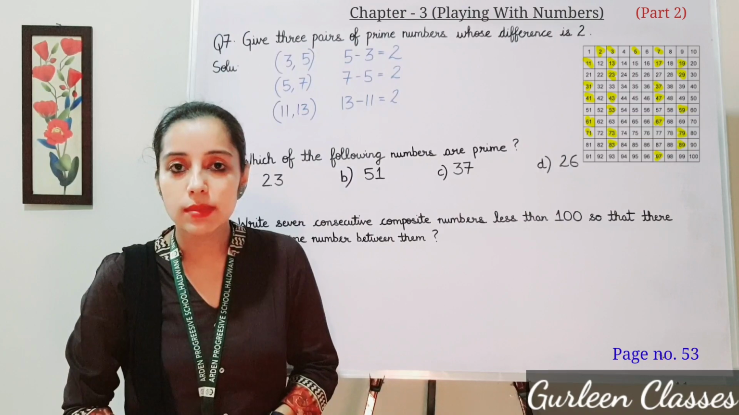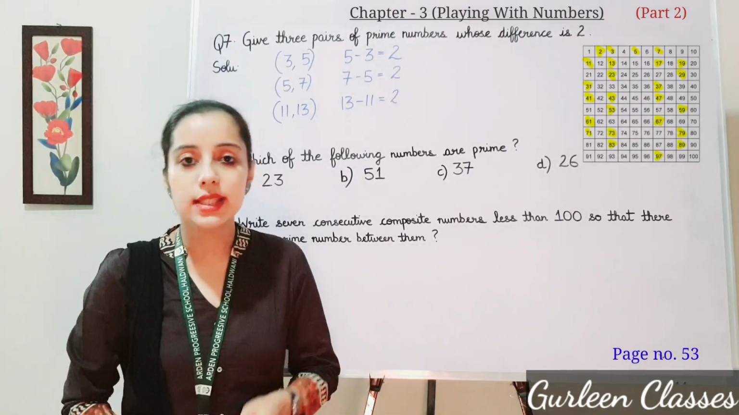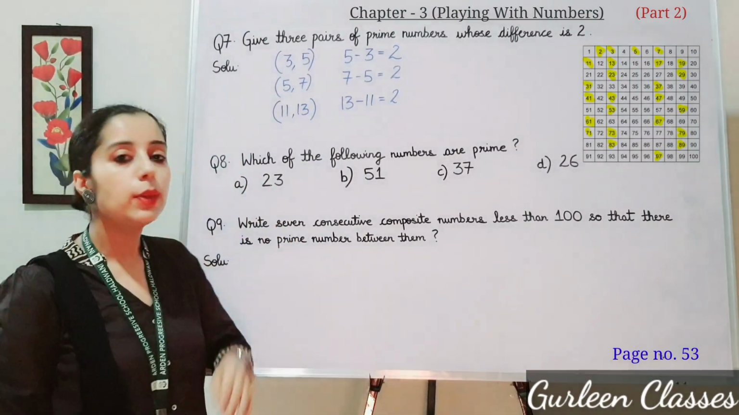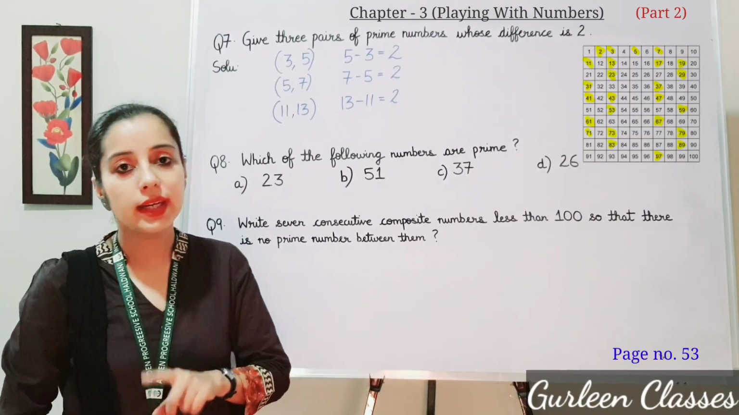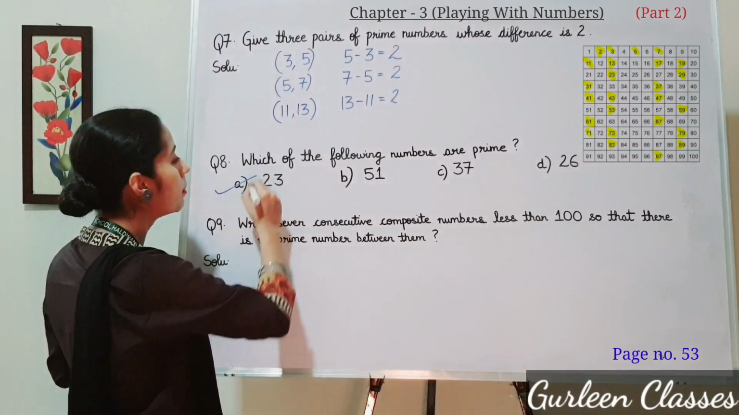Prime numbers are those numbers which are divisible only by 1 and the number itself. So here we have part A, 23. 23 has only 2 factors, 1 and 23. So it is a prime number.